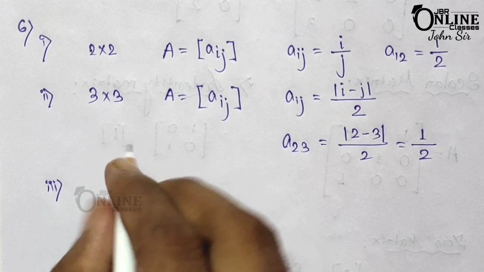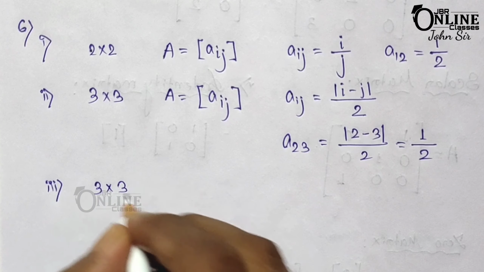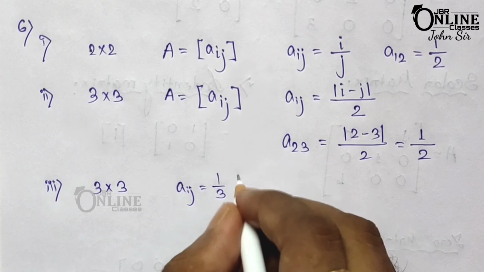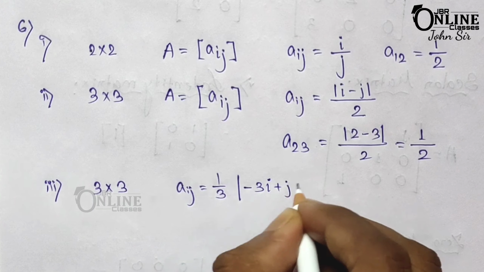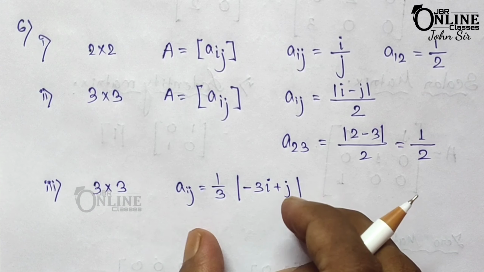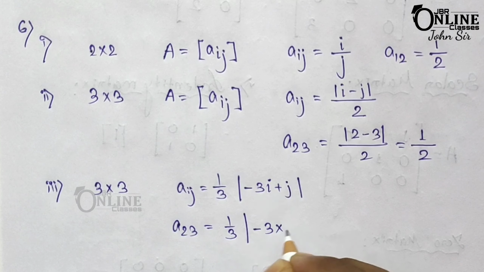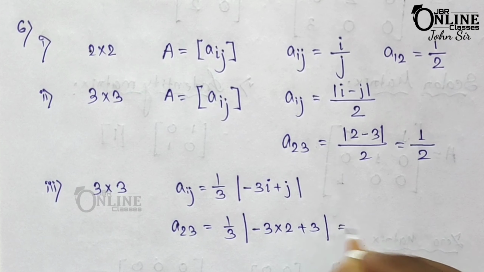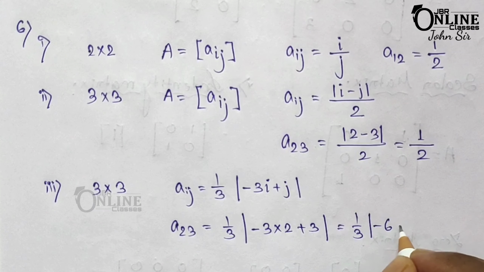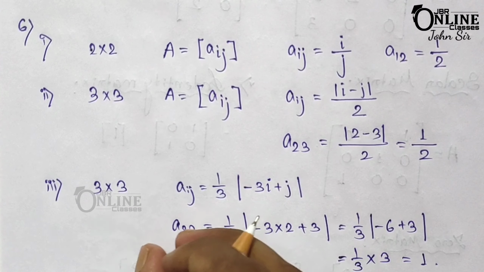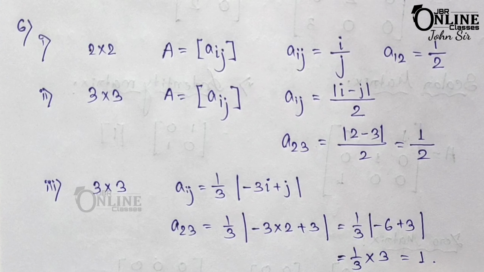Next, the third one. If A is a 3 cross 3 matrix whose elements Aij equal to 1 by 3 in mod of minus 3i plus j, write the value of A23. So here A23 means 1 by 3, then minus 3 into 2 plus 3. So that becomes 1 by 3 of minus 6 plus 3. So minus 6 plus 3 equals plus 3, because here within mod, so that means 1 by 3 into 3 and that equals 1. So A23 equal to 1.